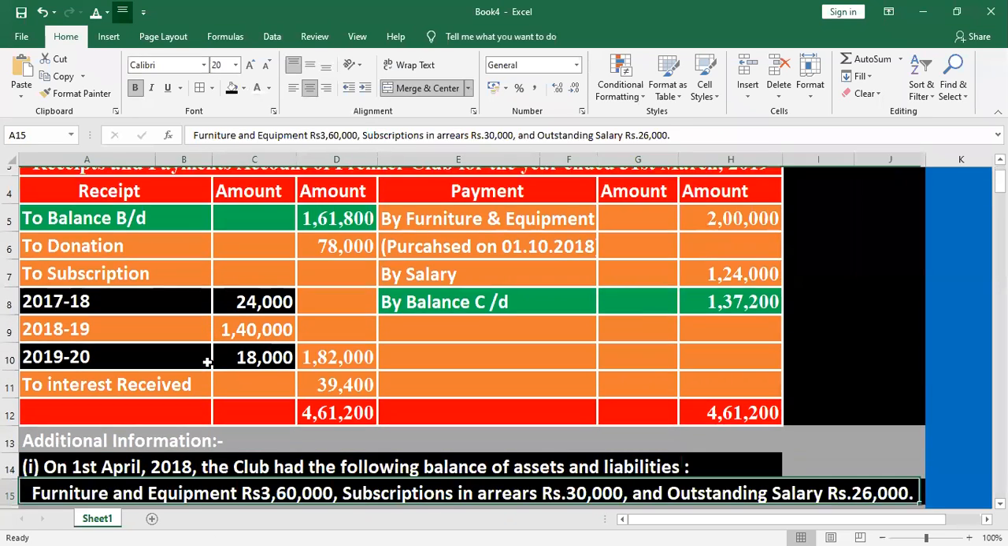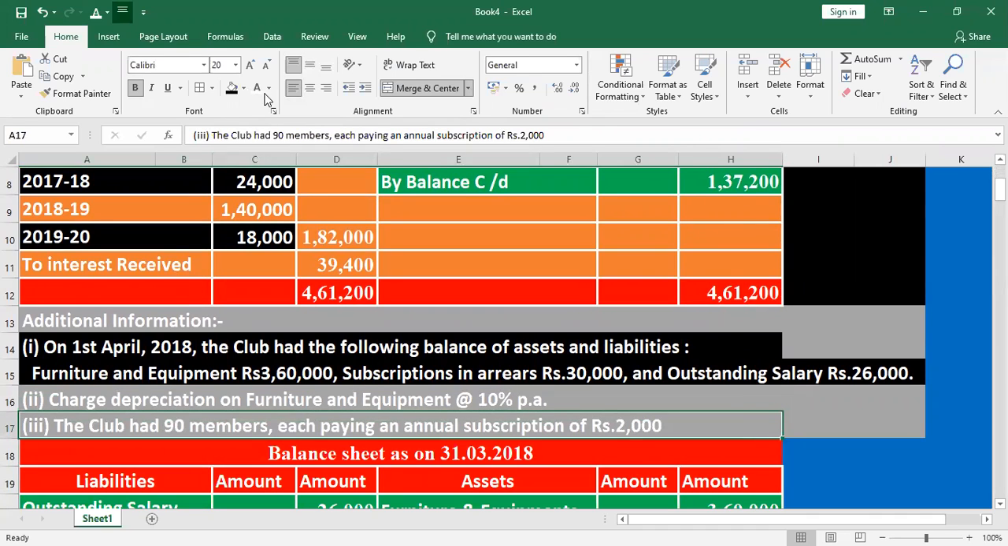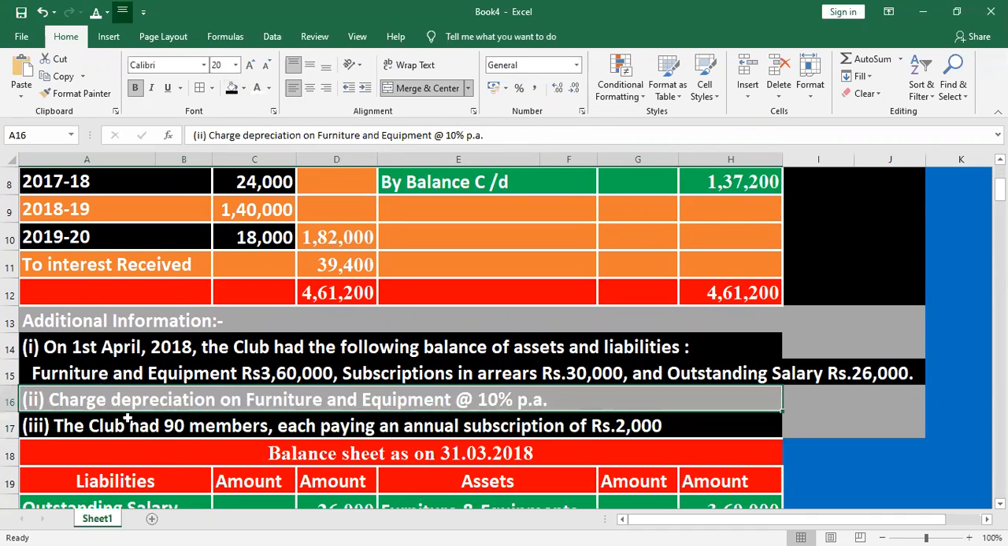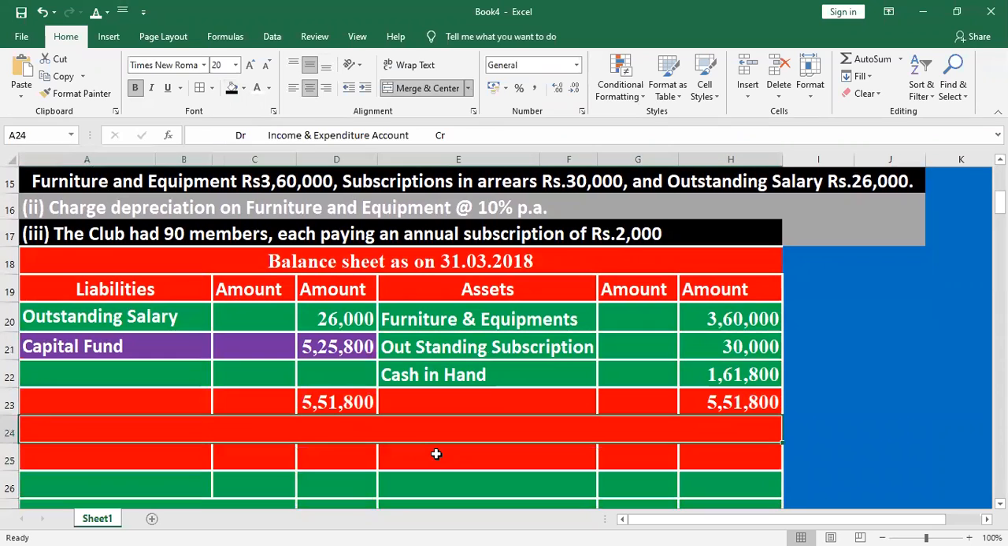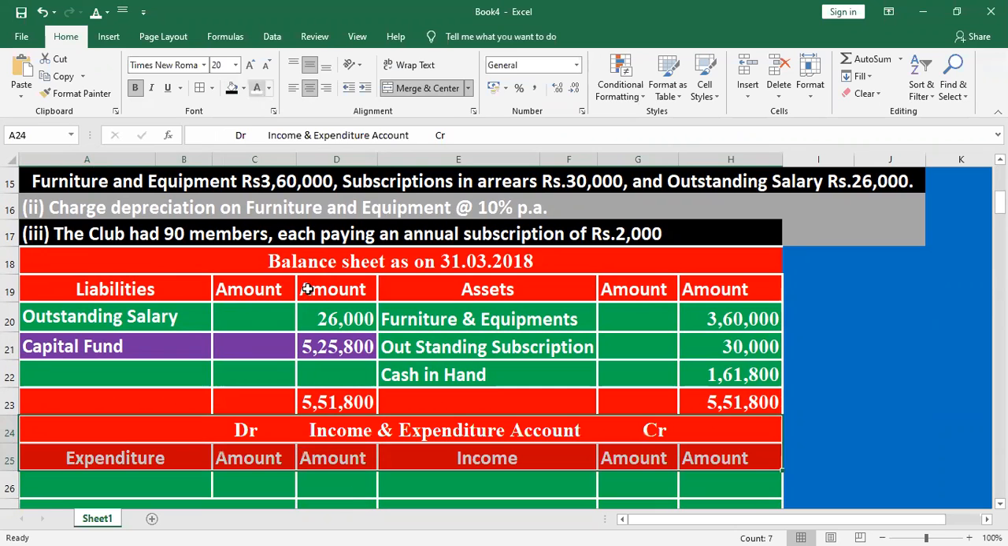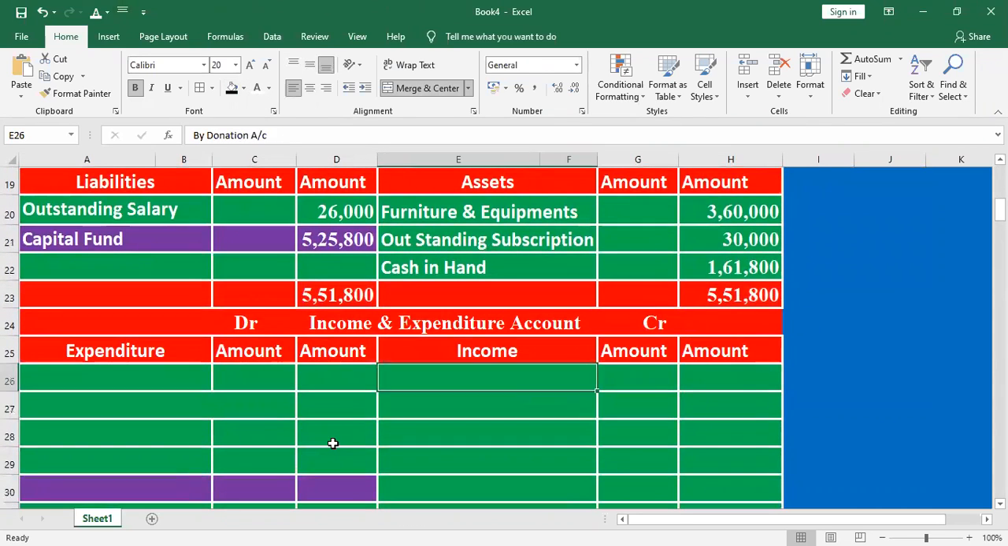Then here they are given an adjustment about the subscription. What is the adjustment? The club had 90 members. Each member is payable 2,000. What is the total subscription? 90 into 2,000. Then the receipt and payment account and the income and expenditure account can be prepared, with debit side and credit side. On the income side, subscription will be mentioned.